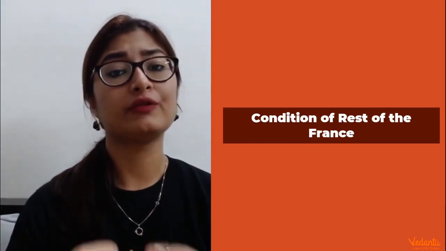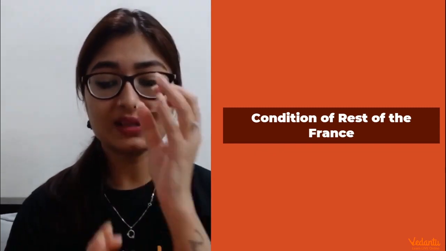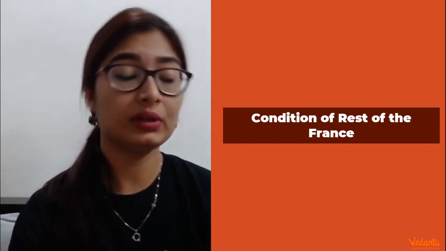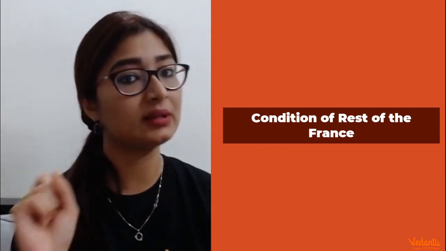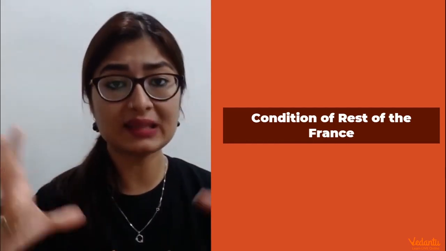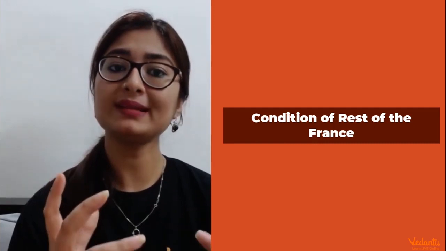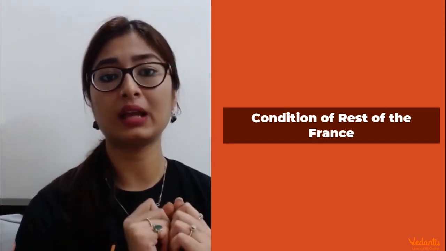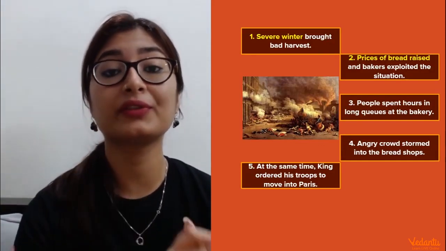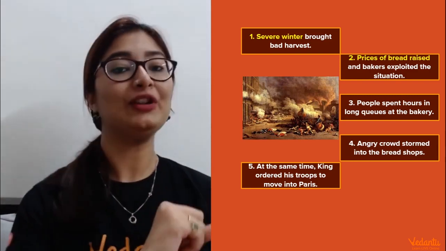Whatever we discussed was majorly in the main towns and cities of the country. But what was happening in the rest of France? Let's have a look at that.